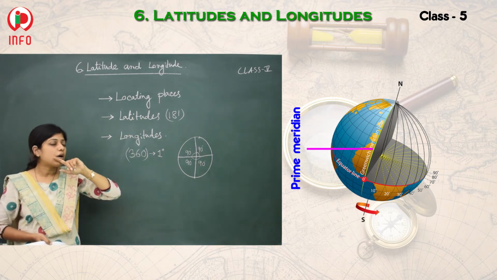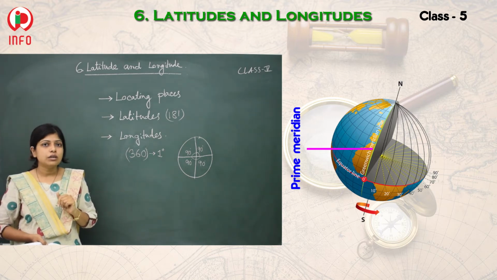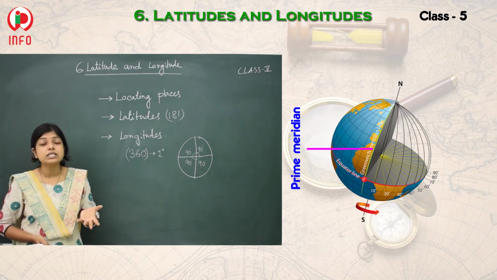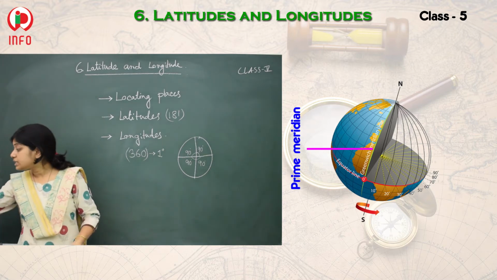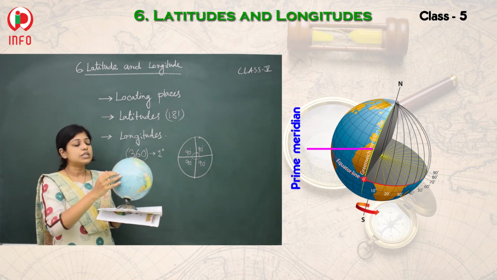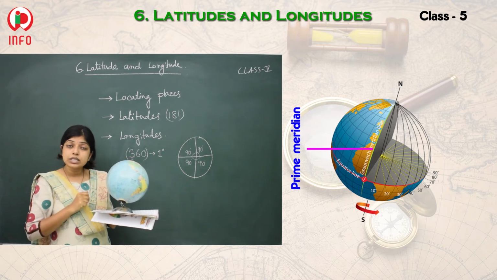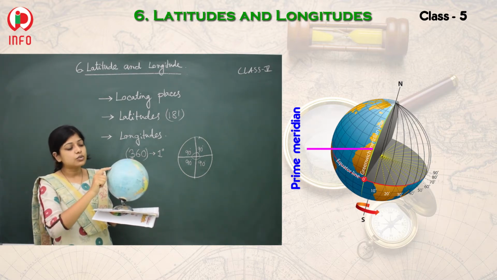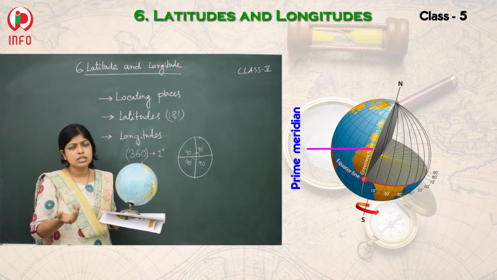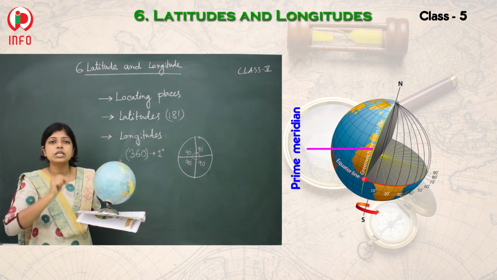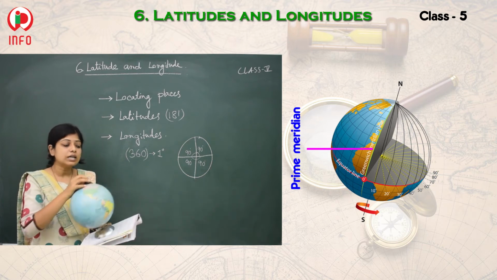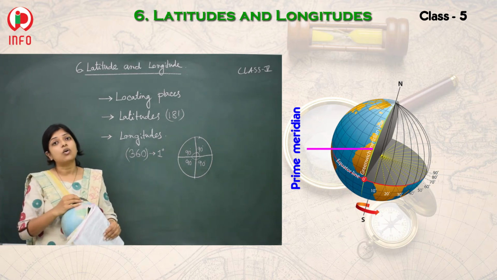Is it? Now I want to ask you one question. How will they help us? Are they helping us anyhow? Yes, they are helping us. Whenever you see the globe, see here the latitudes and the longitudes are intersecting with each other. Sometimes it is square shape, sometimes rectangular shape, whatever it may be, but you are getting the cross section here. So those cross sections are called the grid.